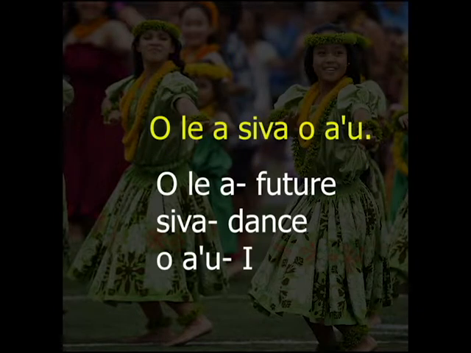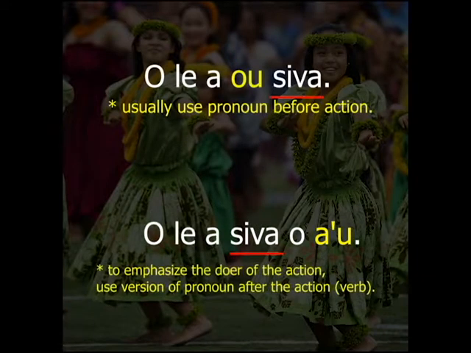Olea siva oa'u, I will dance. In this version of I, we say the pronoun I, or a'u, after the action word siva to emphasize I. I am the one about to dance. Again, when you want to emphasize the person doing the action, use the version of the pronoun that goes after the action word, a'u.